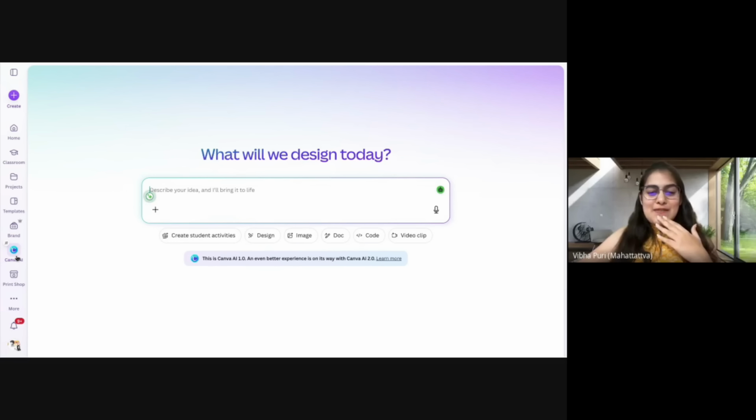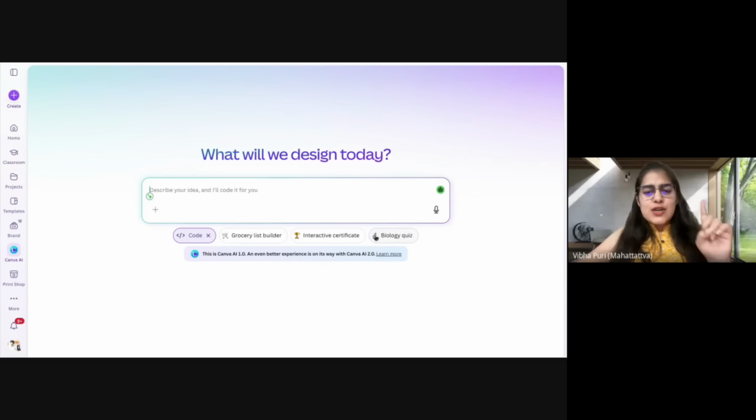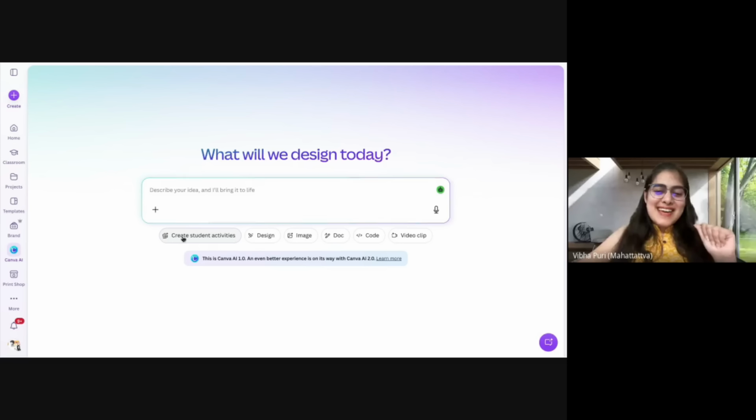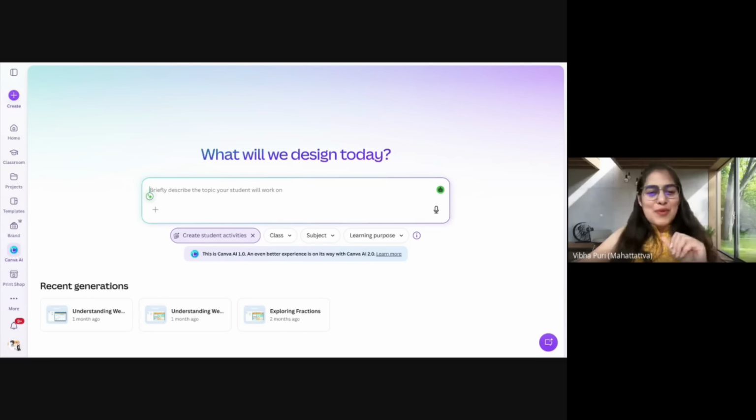And I'm coming to Canva AI again. And remember, when I wanted to create a Canva code thing, I clicked on code and I wrote my prompt. If I want a video, I'll click on video, I'll write my prompt. Right now, I'm going to click on create student activities and I'm going to write my prompt. Now, student activities, as the name suggests, is everything that I might require for doing an activity inside my classroom, right? Let me just do a very, very basic prompt.